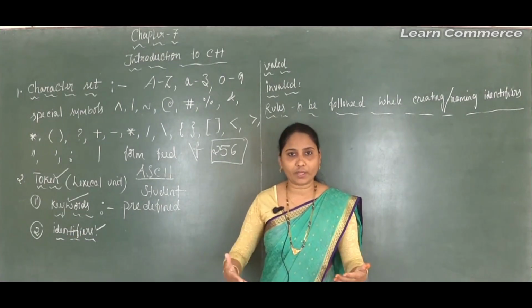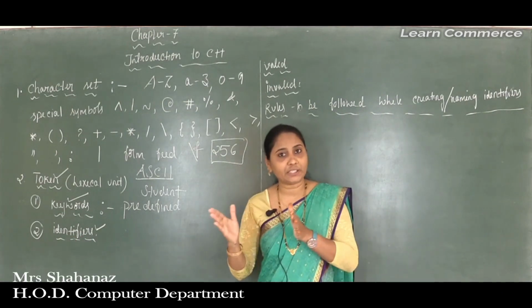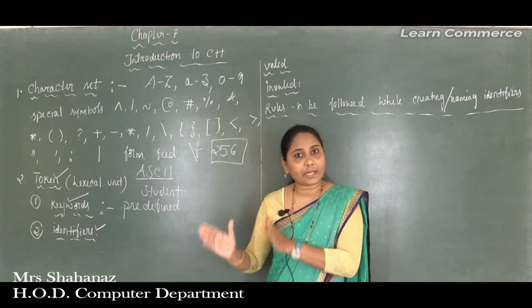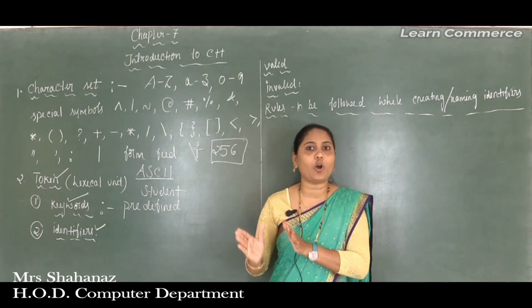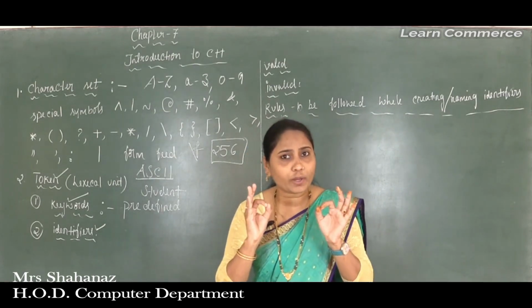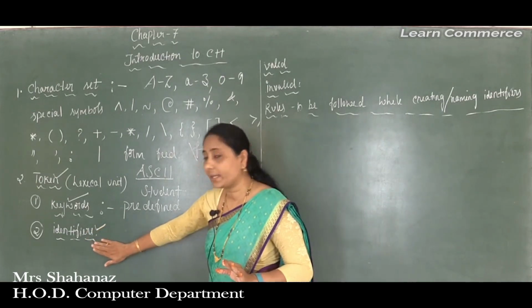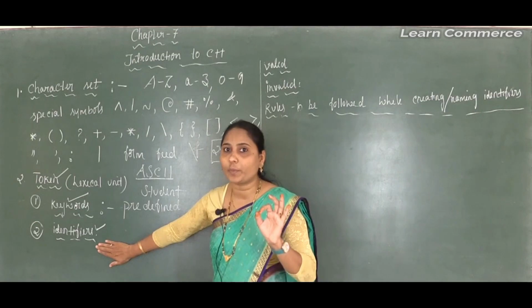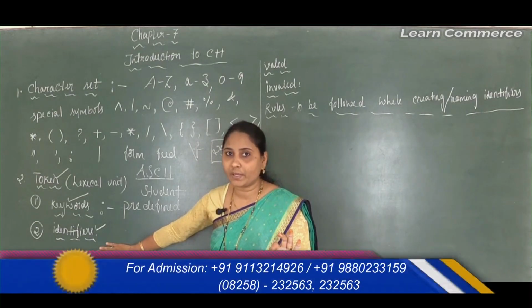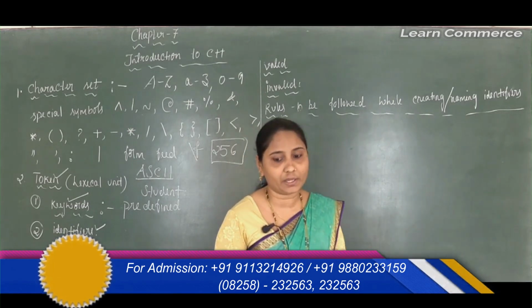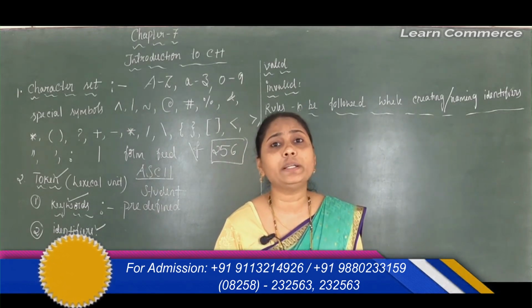Arrays and functions we will get in our next chapter, and at that time I will explain their meaning. But here, for our identifier, I want to say these refer to the names of variables. That means we need to provide some name to the variables in the program just to identify the variable properly. And these are user defined names.